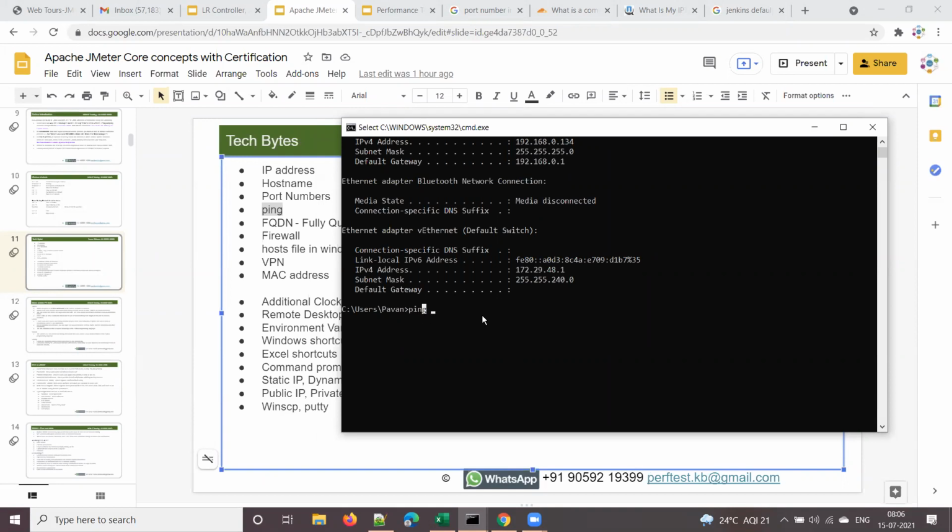Suppose, for example, you join an organization and you join some team. If you get the IP address of your teammates or colleagues, you can type the IP address over here, right? And you use this ping command.